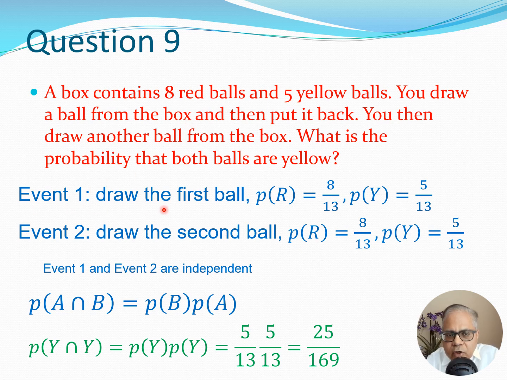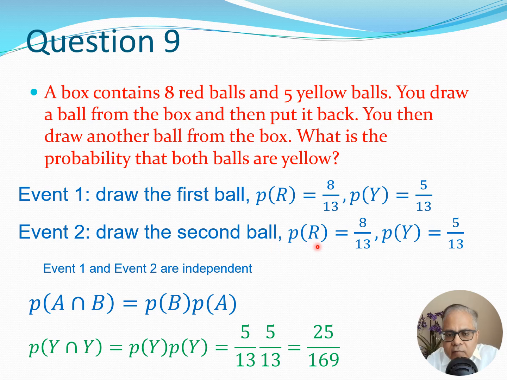So in the case you draw the first ball, that is the event 1, the probability of a red ball would be 8 by 13. Remember, there are 8 plus 5 is 13 balls, and the probability of a yellow ball would be 5 by 13 because there are 5 yellow balls. Now since you returned the ball, the box still has 13 balls, and there are 8 red balls and 5 yellow balls.